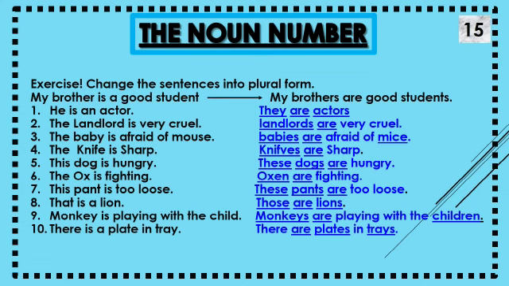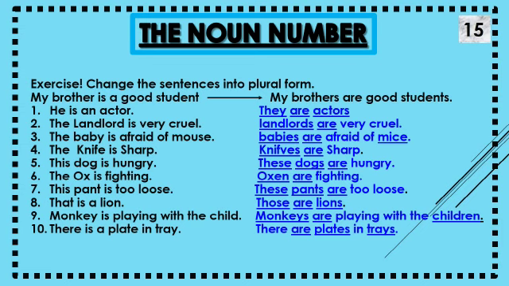Number 1 sentence: He is an actor. They are actors. Number 2, the landlord is very cruel. Landlords are very cruel. Number 3, the baby is afraid of the mouse. Babies are afraid of mice. Number 4, the knife is sharp. Knives are sharp. This dog is hungry. This will be changed into plural. These dogs are hungry. The ox is fighting. Oxen are fighting.